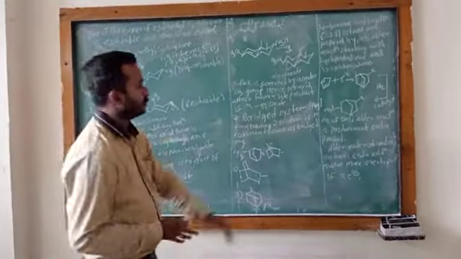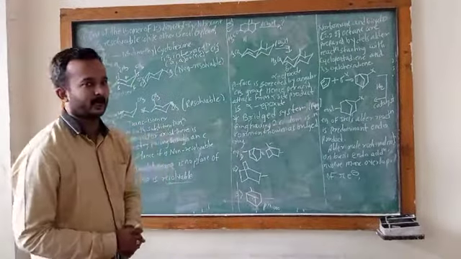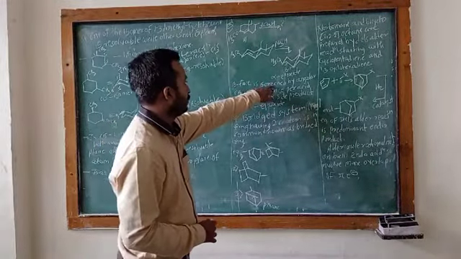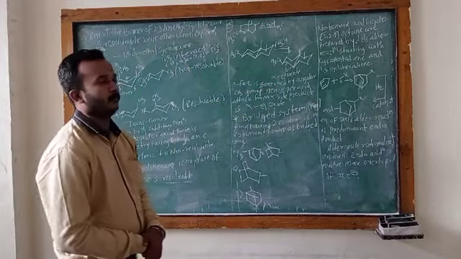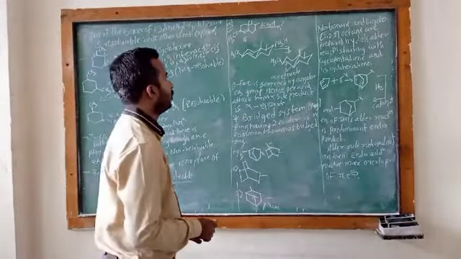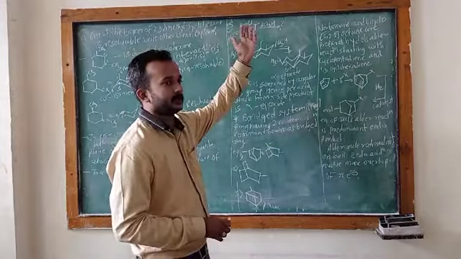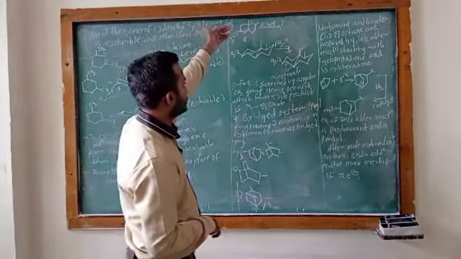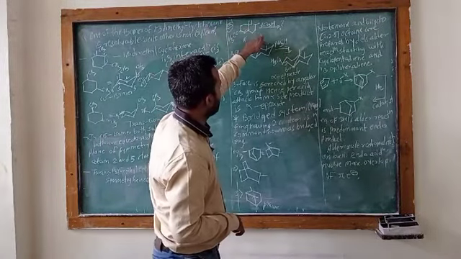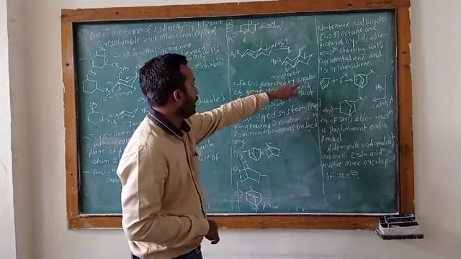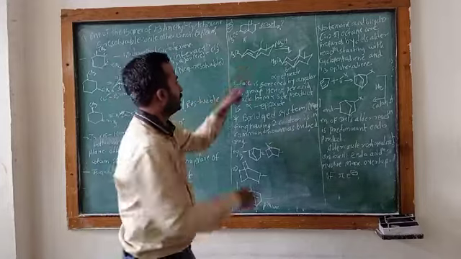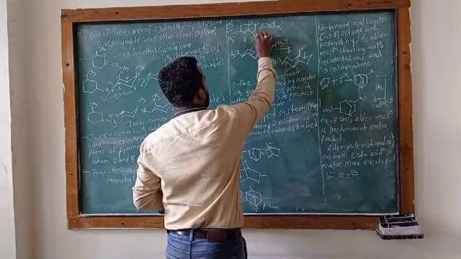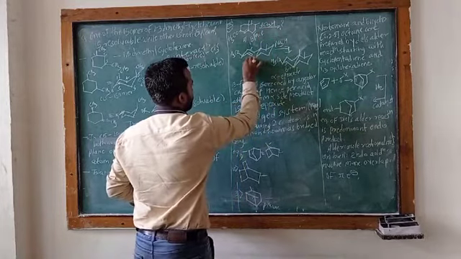Now the explanation part of this example: the beta phase is screened by the angular CH3 group. Beta phase means what? The upper side is the beta phase and the lower side is the alpha phase. This beta phase shows the angular methyl group, and this is the alpha phase.